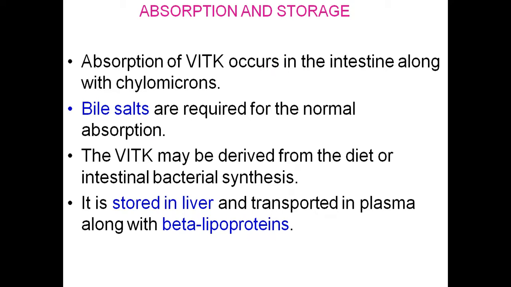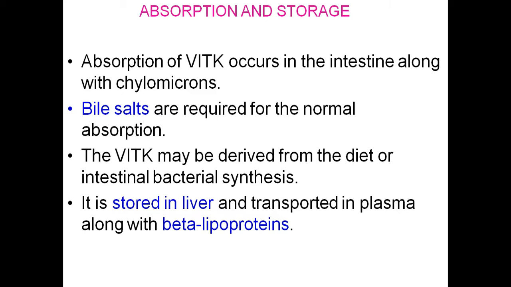Now absorption and storage. Absorption of vitamin K occurs in the intestine along with the chylomicrons. All these fat soluble vitamins need bile for absorption, so they are absorbed along with the fatty diet. The bile salts are required for normal absorption. The vitamin K may be derived from the diet or intestinal bacterial synthesis. So in the body, intestinal flora can also synthesize this vitamin K.